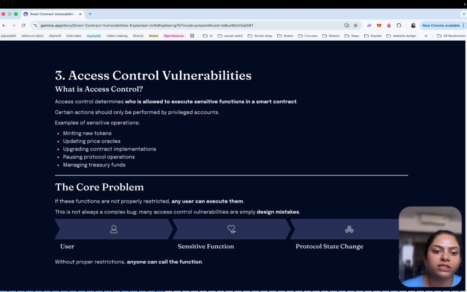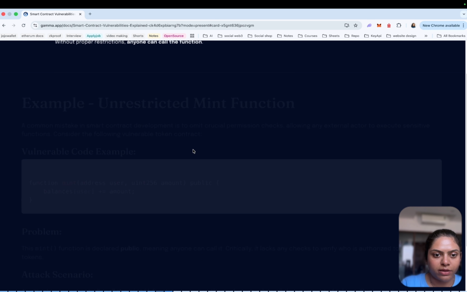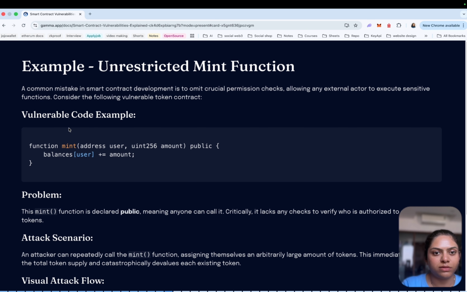Let's look at a very simple example. Imagine a token contract that includes a mint function. We can find it here, a simple mint function: address user and uint256 amount, public, and balance of user plus equals amount. At first glance, this might look harmless. You might think this is an okay, good contract, but there is a critical problem.